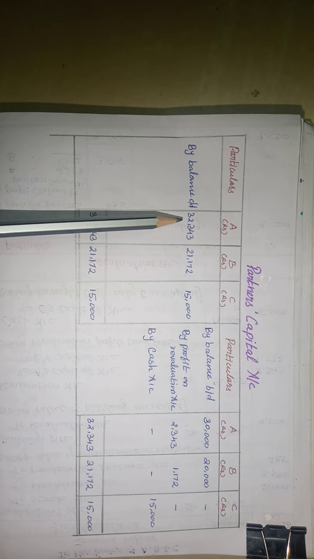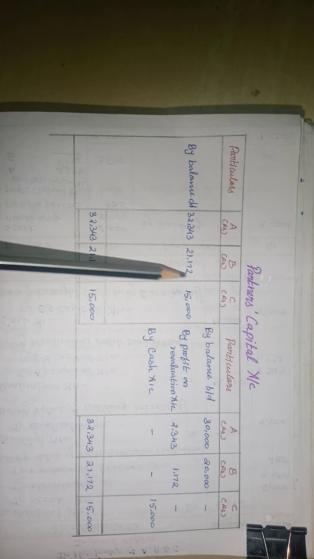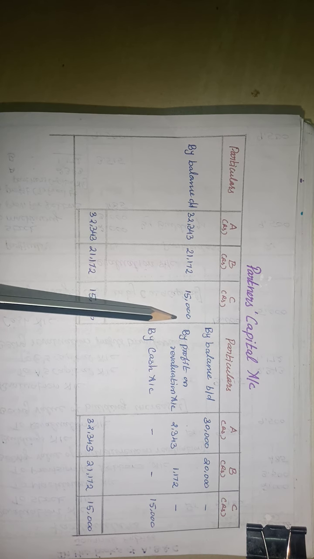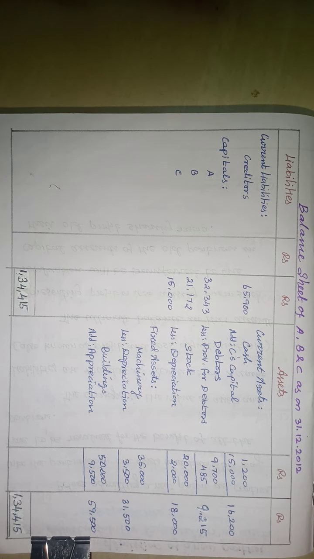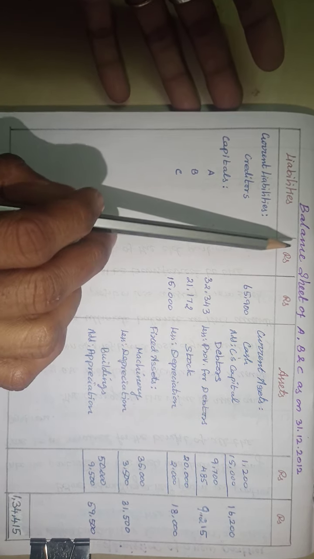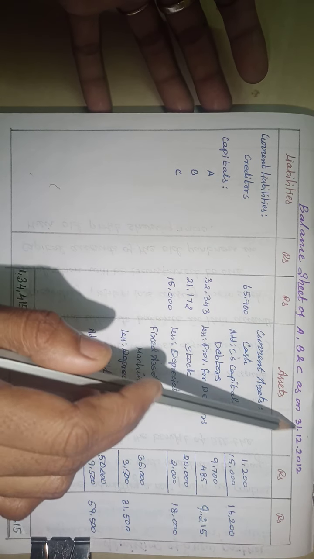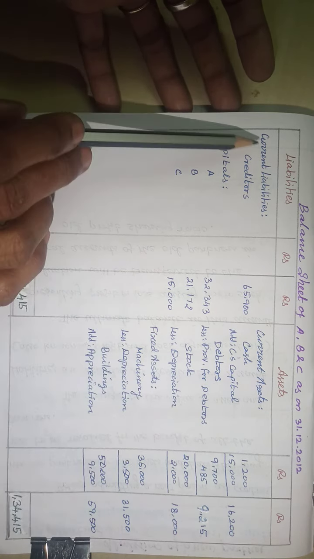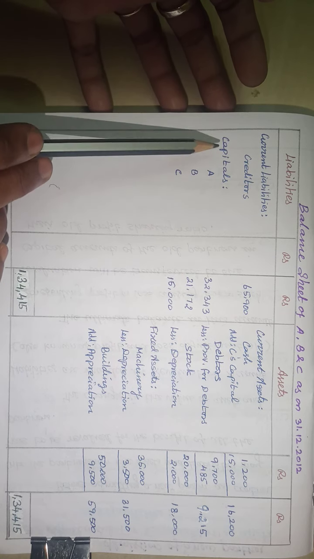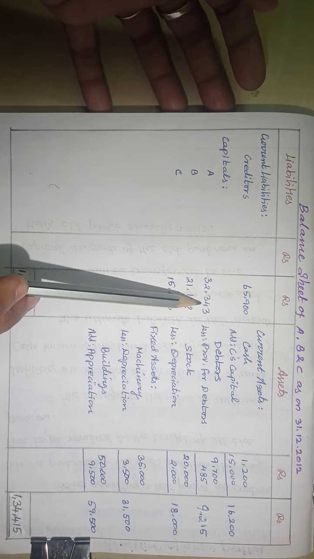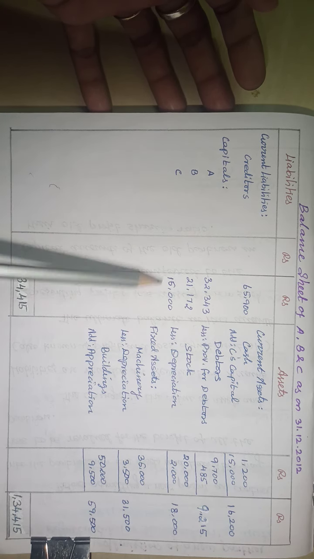A's balance is 32,343, B's balance is 21,172, then C's balance is 15,000. So this is the final statement of admission of a new partner. Now we have to prepare the balance sheet of A, B and C as on 31st December. Current liabilities: creditors 65,900, capitals A 32,343, B 21,172 and C 15,000.